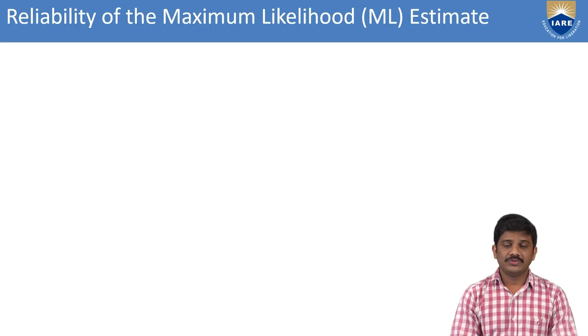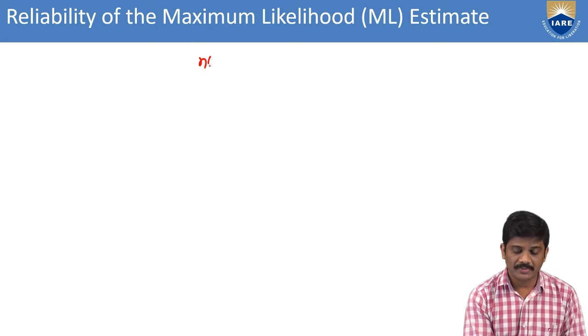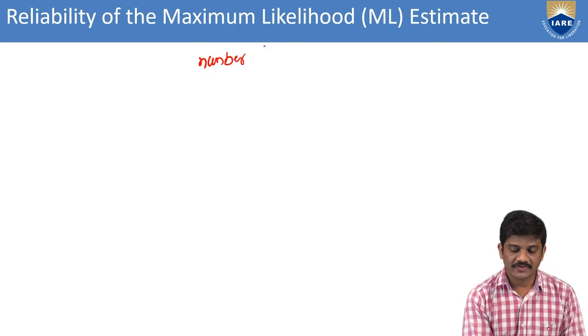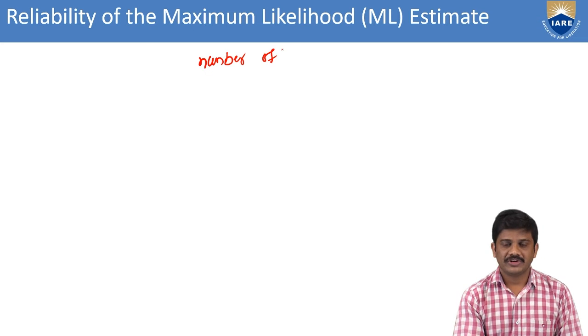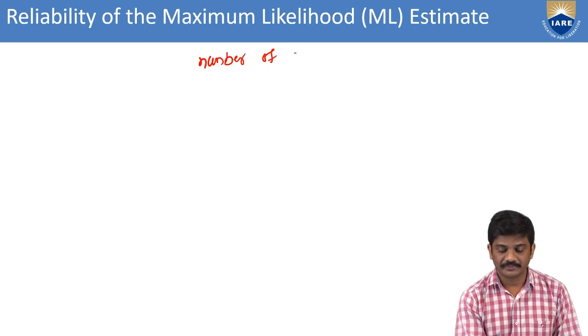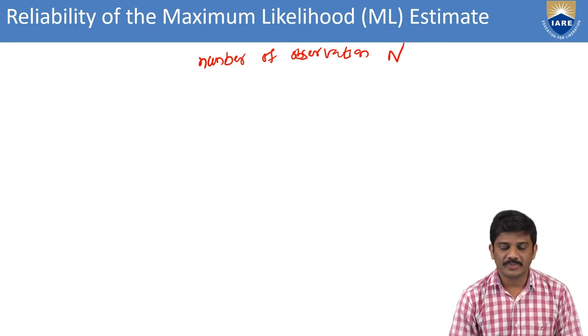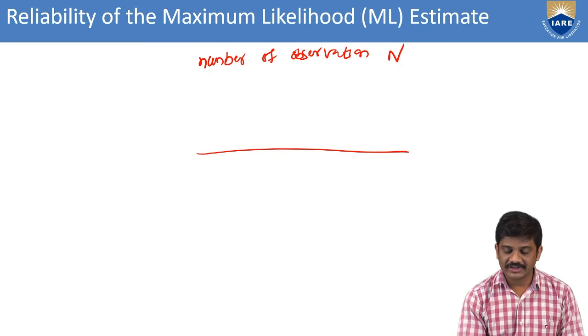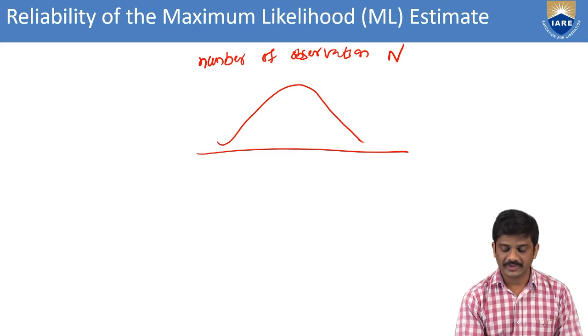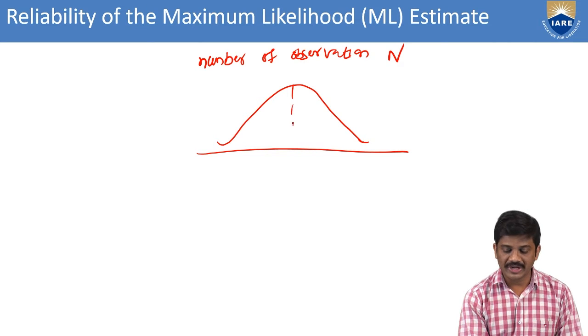And we have to take the number of observations. First of all, we take the number of samples, then the number of observations, denoted by capital N. For that we have taken one graph of the probability density function, the PDF. Here we have the mean in the center, that is the H parameter. This is the estimation parameter.